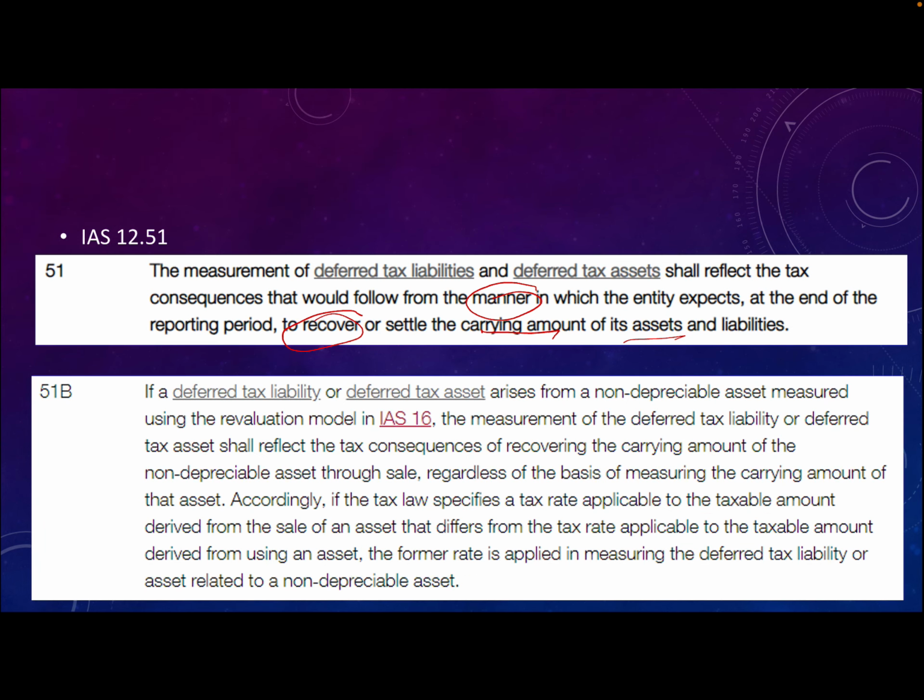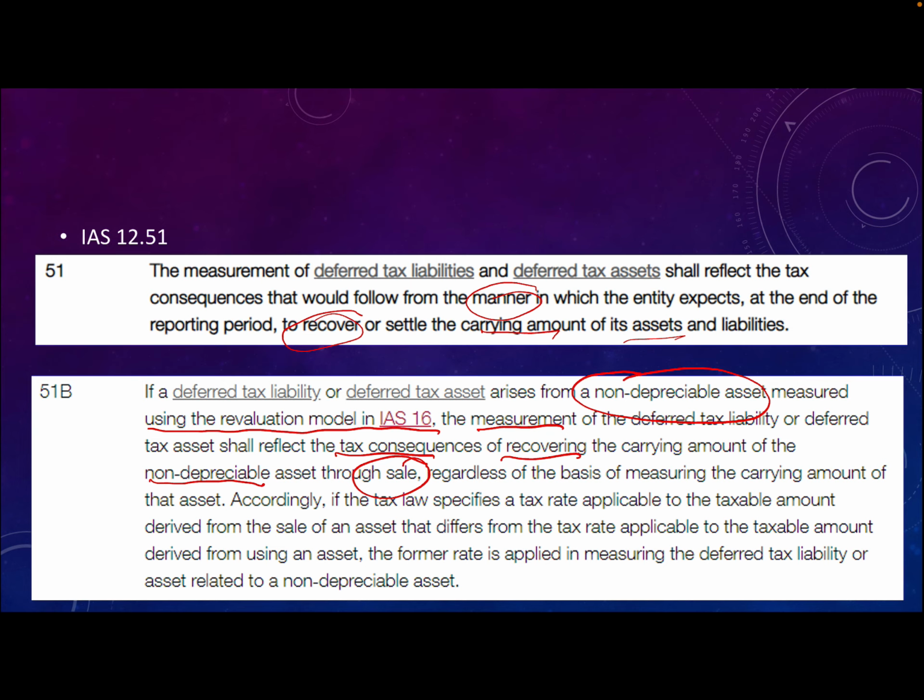Then paragraph 51B says that this measurement of this deferred tax liability or deferred tax asset shall reflect the tax consequences of recovering the carrying amount of any non-depreciable assets through sale when that non-depreciable asset is measured using the revaluation model in IAS 16.